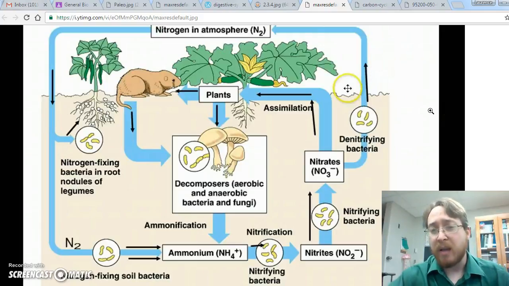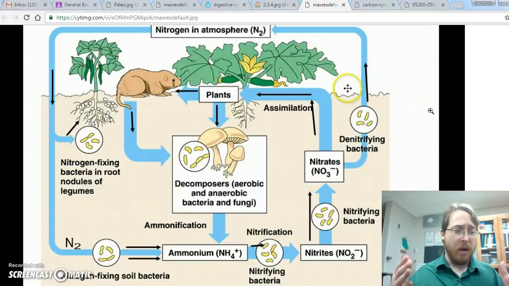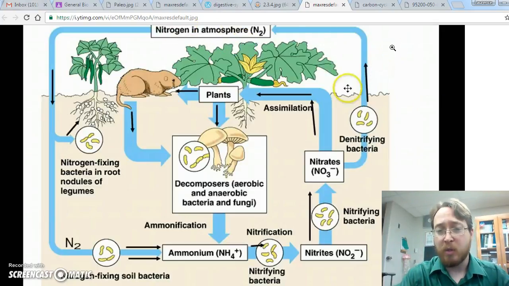Now, we've looked at the carbon cycle. This is an example of the nitrogen cycle, but they're very similar. They both have pools. They both have processes to move the nutrient. And cycling simply means that the nutrient is passing into, through, and out of living bodies, such as plants and animals and decomposers, but also the environment. There can be pools that aren't living in the environment, like the atmosphere, which is shared for carbon and nitrogen. So that is what it means for nutrients to cycle.